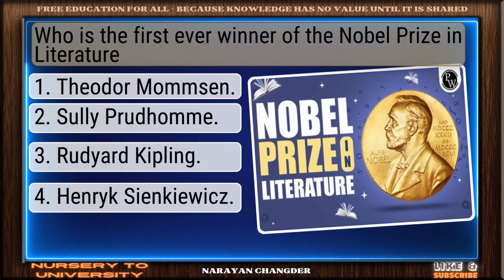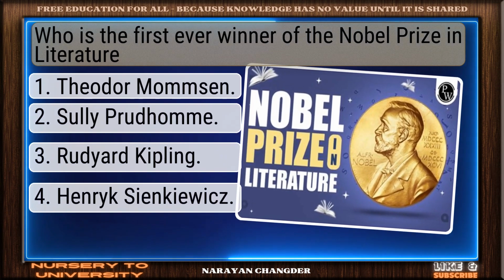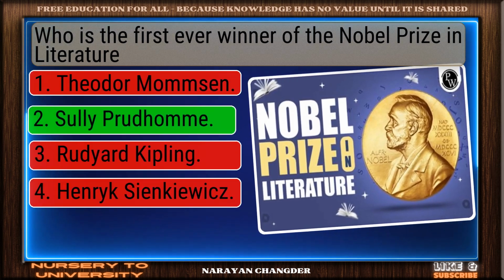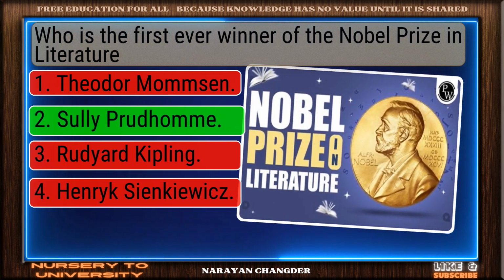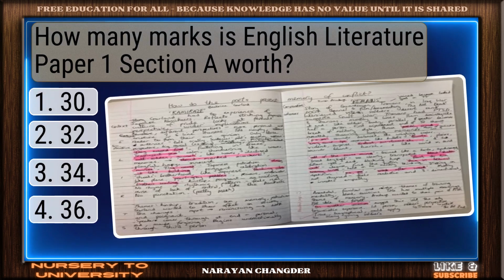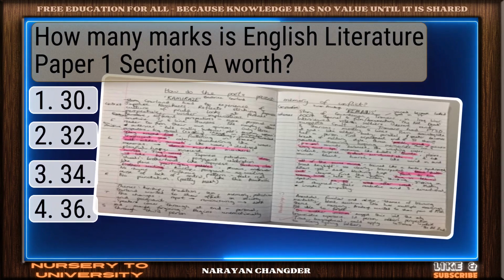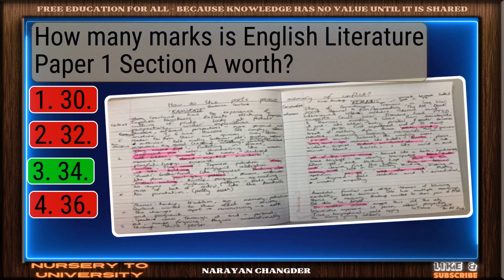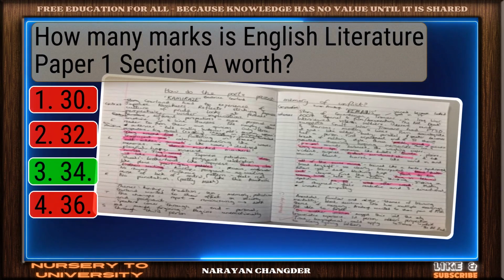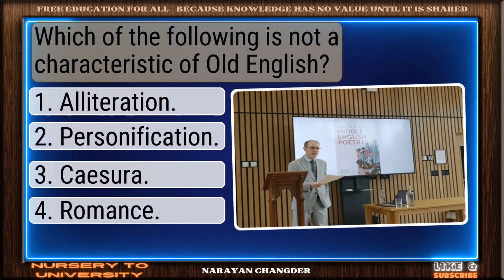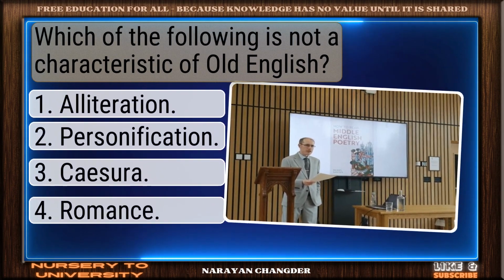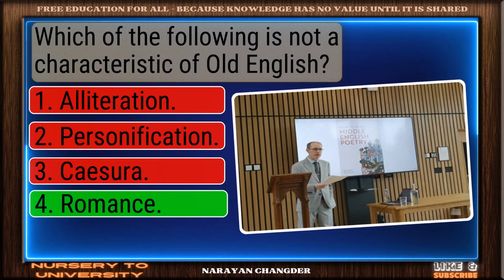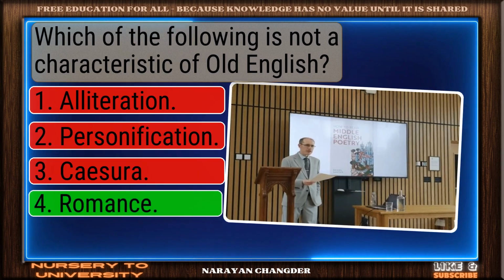Who is the first ever winner of the Nobel Prize in Literature? Smart pick. Sully Prudhomme is correct. How many marks is English Literature Paper 1 section worth? Solid response. 34 is valid. Which of the following is not a characteristic of Old English? Nicely done. Romance is solid.